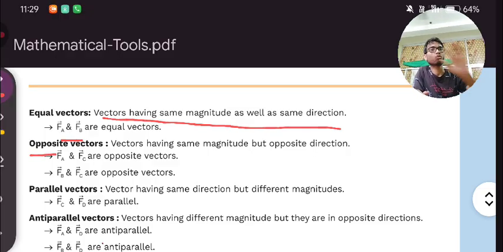In that case the object will not move at all because the magnitude is the same. If the magnitude is different and the direction is opposite, in that case the object will move. Next we have parallel vectors.